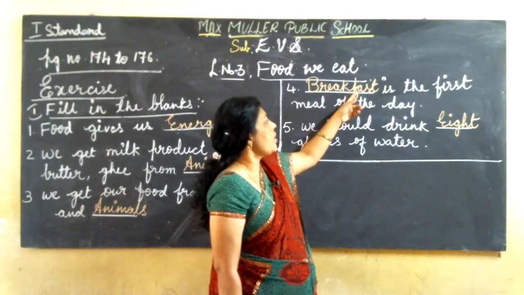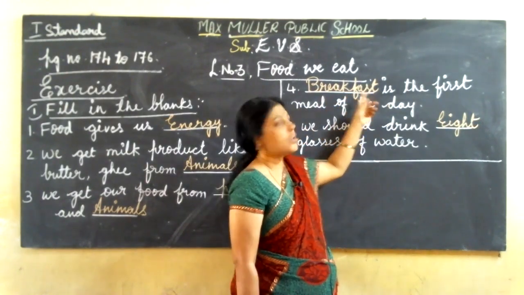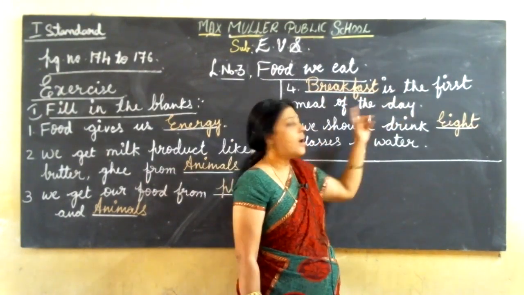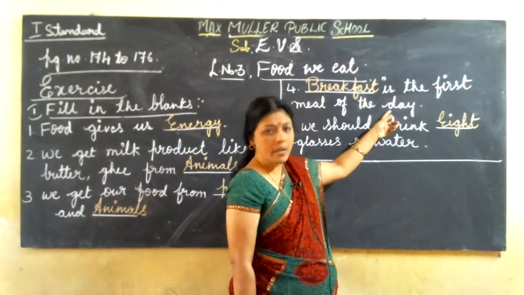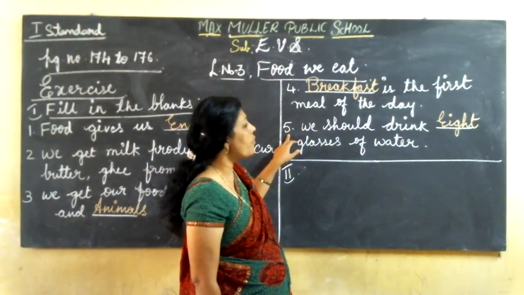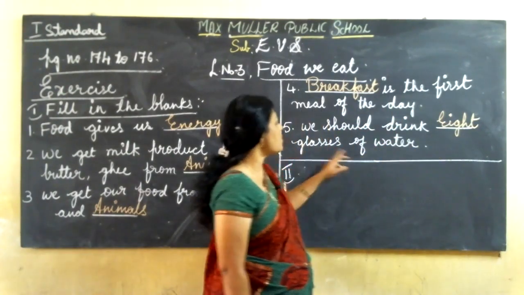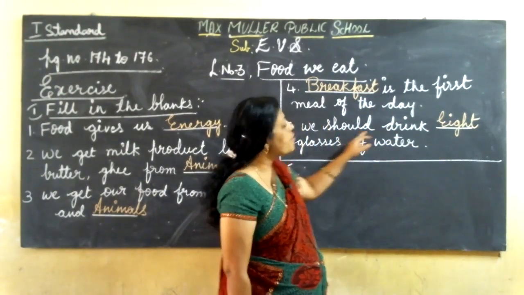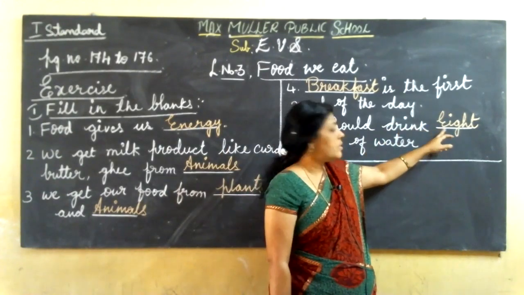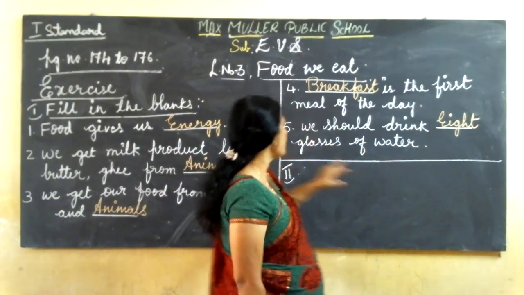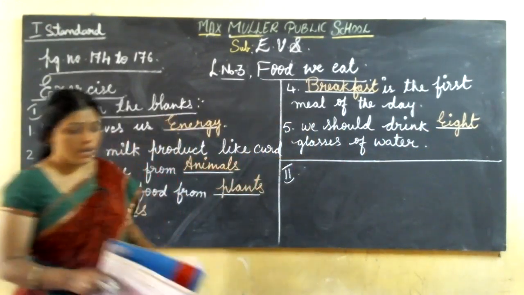BREAK, break. FAST, fast. Breakfast is the first meal of the day. Then come to the fifth one. We should drink 8, EIGHT, 8 glasses of water.